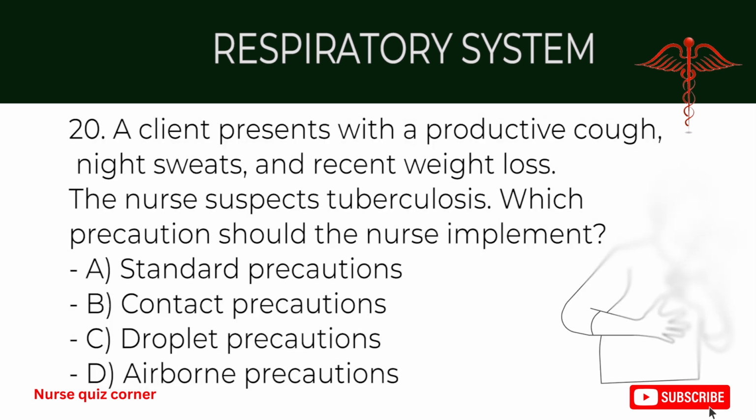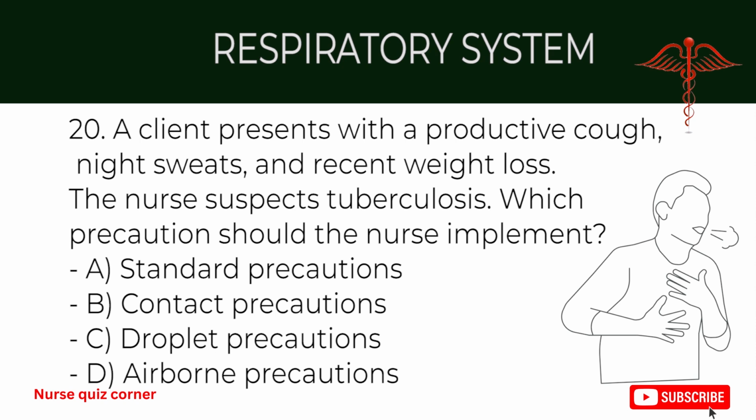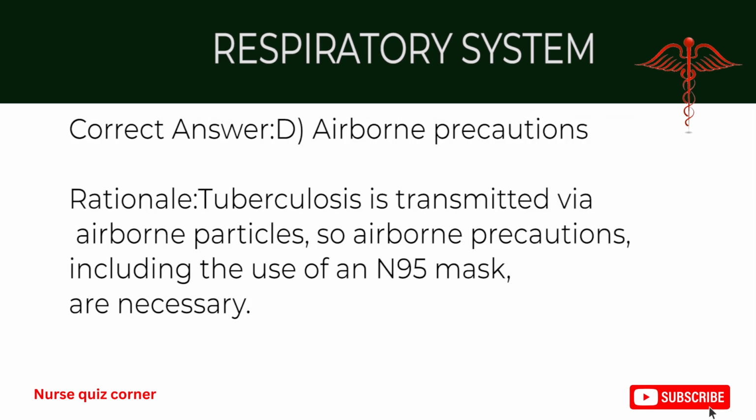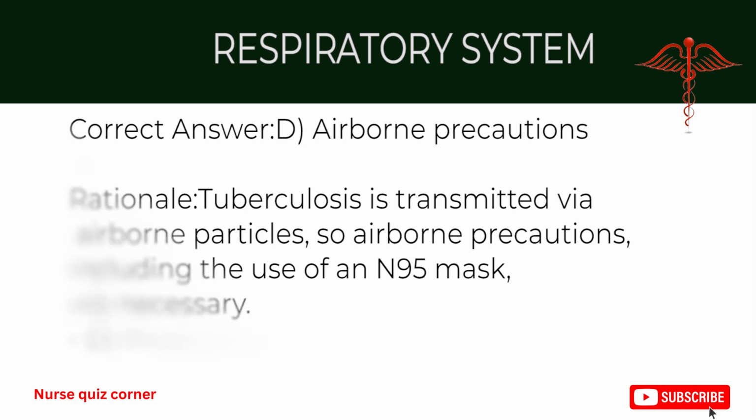space. 20. A client presents with a productive cough, night sweats, and recent weight loss. The nurse suspects tuberculosis. Which precaution should the nurse implement? A. Standard precautions. B. Contact precautions. C. Droplet precautions. D. Airborne precautions. Correct answer, D. Airborne precautions. Rationale: tuberculosis is transmitted via airborne particles, so airborne precautions, including the use of an N95 mask, are necessary.